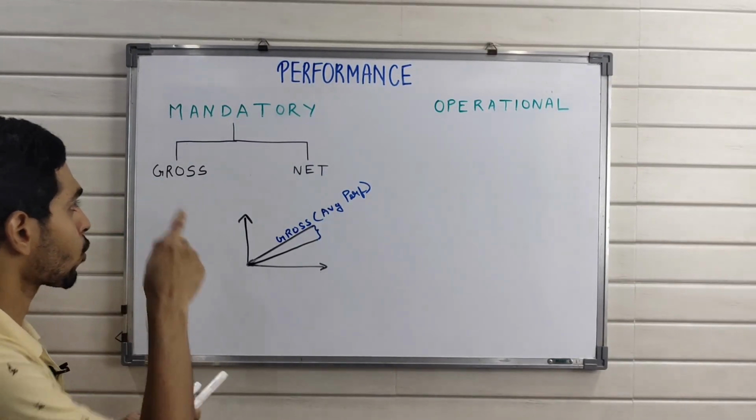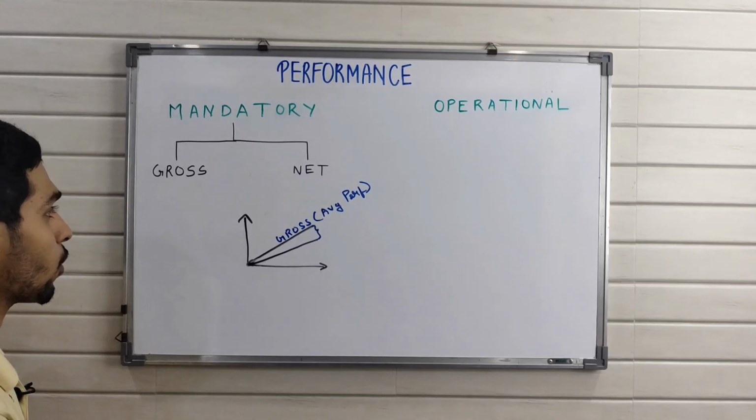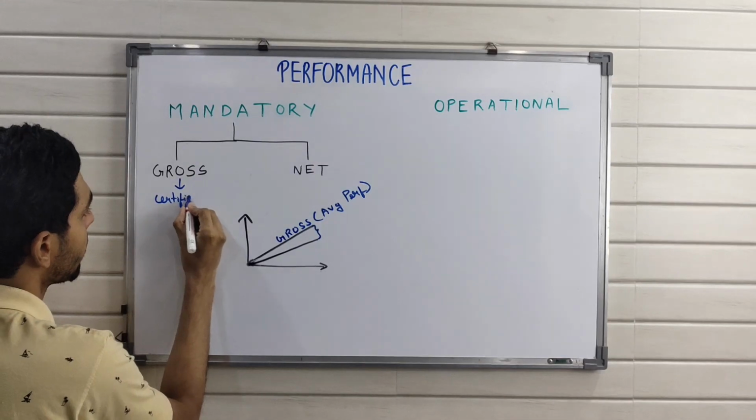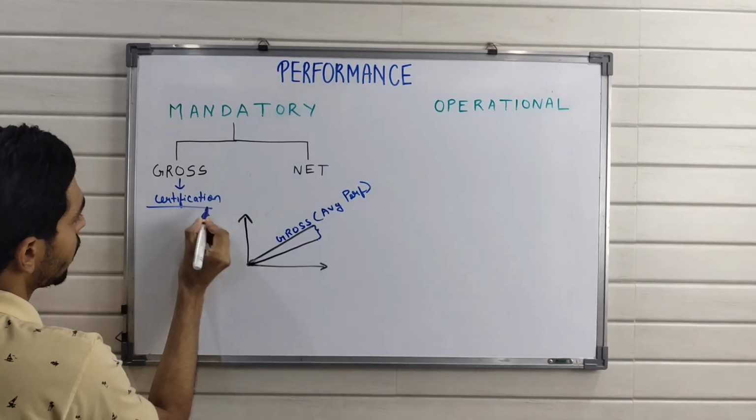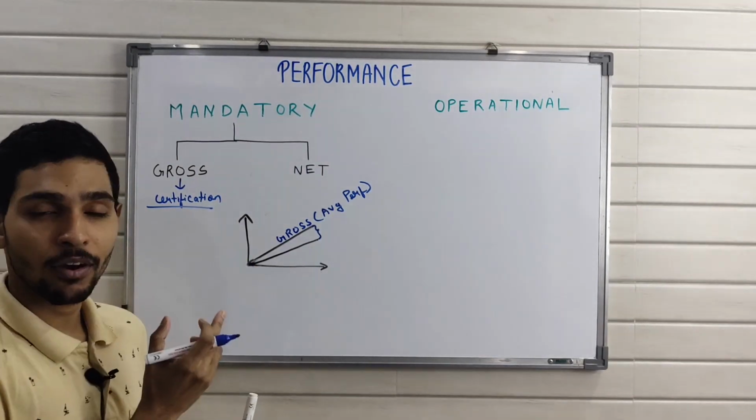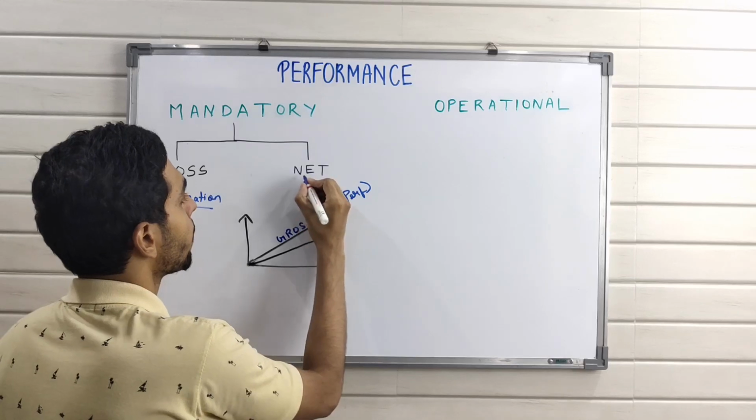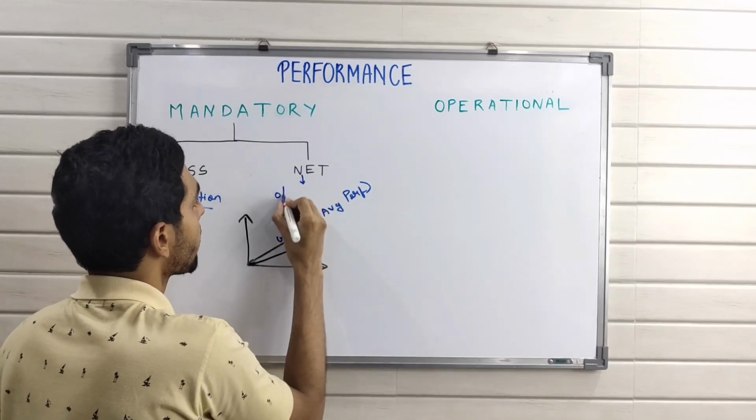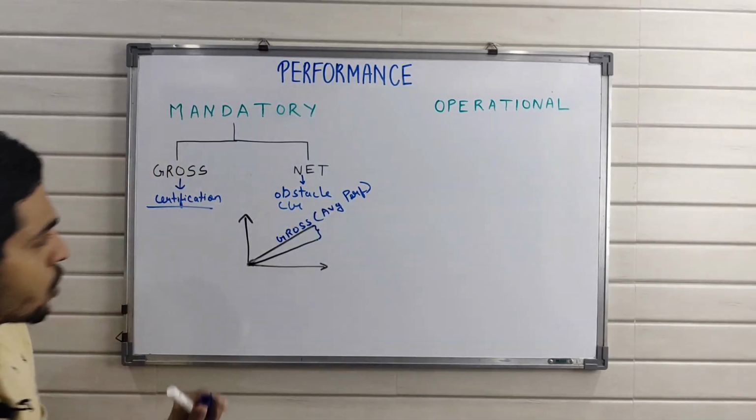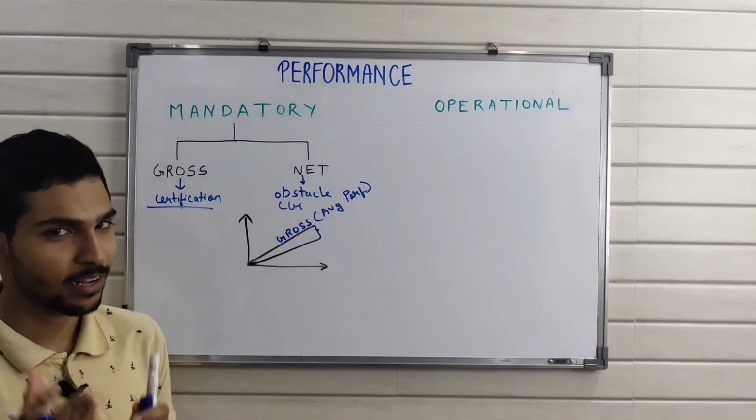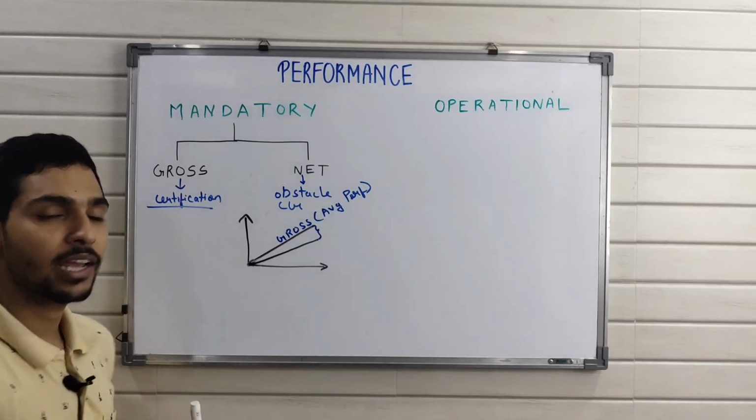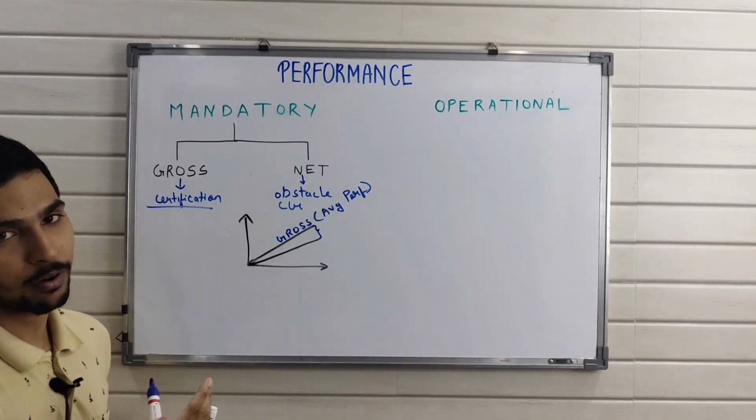Okay. So your gross performance is used for aircraft certification. I'll just write it down here. So whenever you have to certify an aircraft, you use gross performance, whereas your net performance is used for, let's write it down here. Okay. So net performance is used for obstacle clearance. Okay. So even with a lower performance, your aircraft should be able to clear all obstacles. That is your net performance.